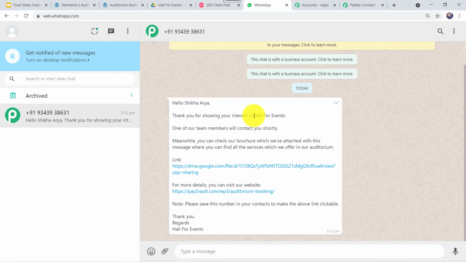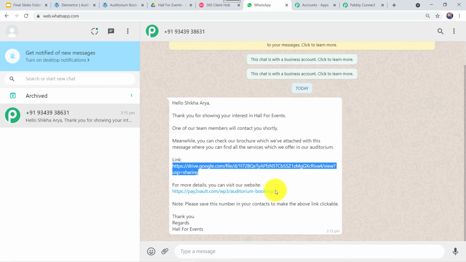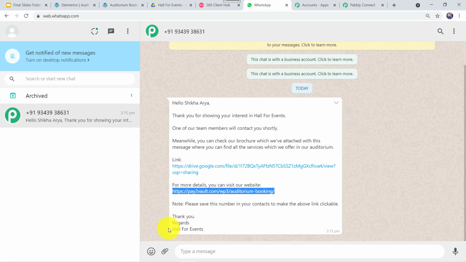Okay, so here we can find the first parameter, that is Shikha Arya. The second parameter we have given was Hall for Events. The third parameter was auditorium. The fourth parameter we have given was this link. The fifth parameter we have given was this website address. Okay, and the sixth parameter was Hall for Events. So in this way we can see that all our parameters are working fine and a correct message is shared with the customer.